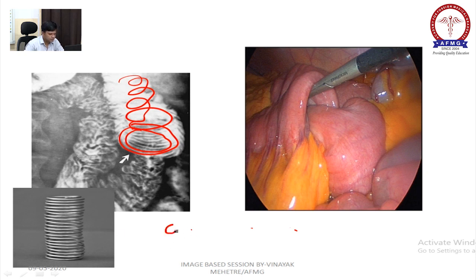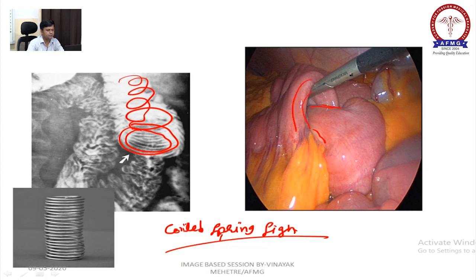Coiled spring sign. Coiled spring sign also seen in intussusception. See the intussusception. The one bowel is going inside the other bowel. This has also been asked. Okay, image came before, so remember it.